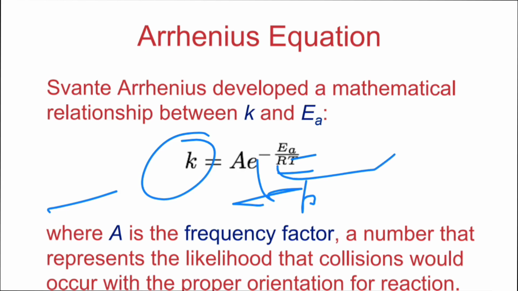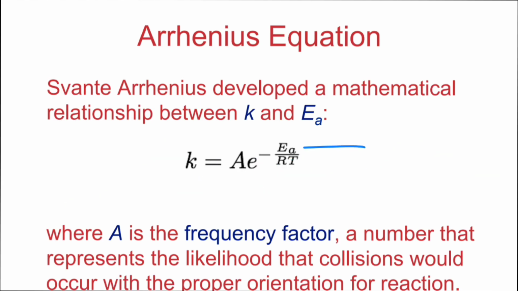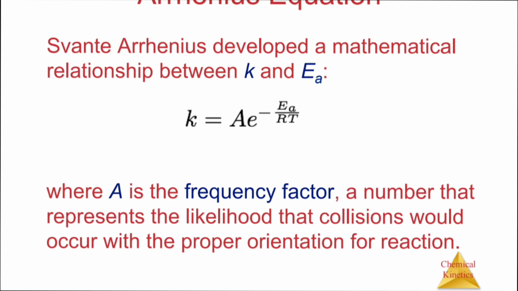R is the general gas constant. Ea is activation energy, and T is temperature. A is the Arrhenius constant, the frequency factor, a number that represents the likelihood that a collision will occur with the proper orientation for reaction, so that effective collisions take place and the products are formed.